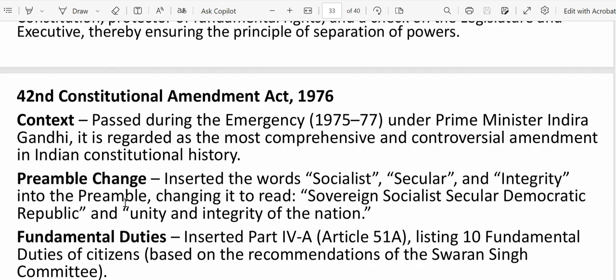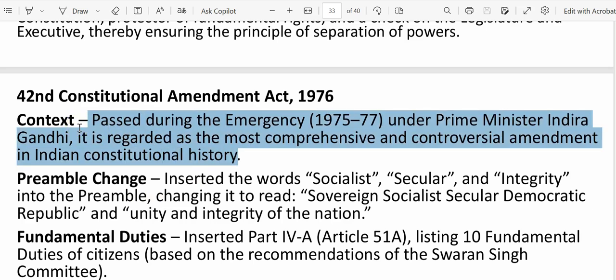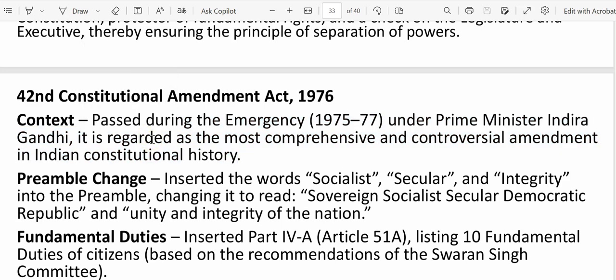We have a mention of the 42nd Constitutional Amendment Act, that is 1976. Basically, when Indira Gandhi was the Prime Minister, she made huge changes in the Constitution. That time, a lot of new things got inserted, like secular and socialist. The 42nd Amendment inserted these in the Constitution. A lot of other changes also, so please check that.